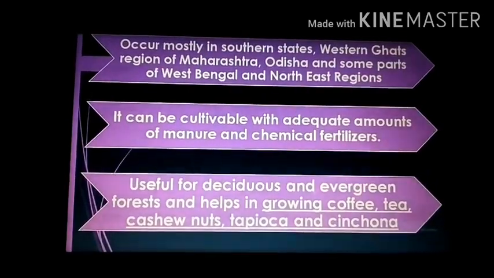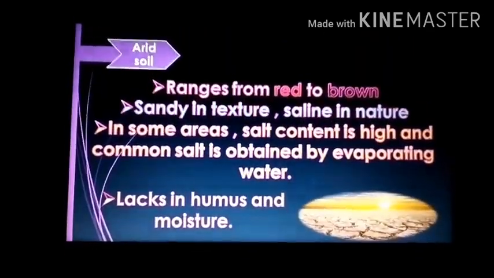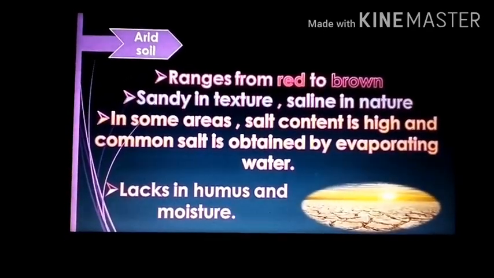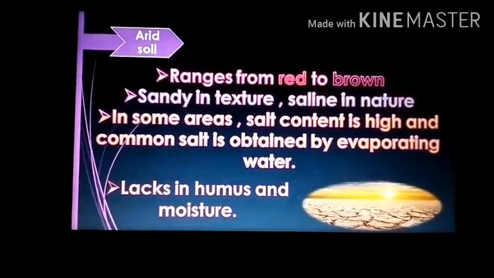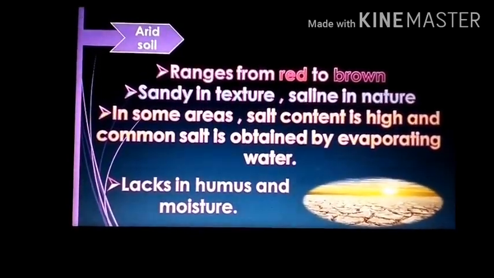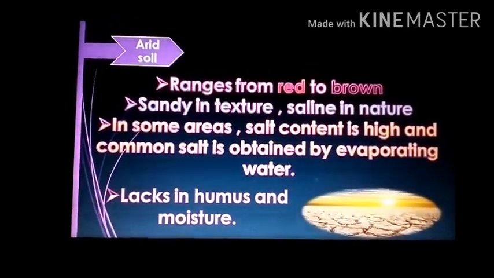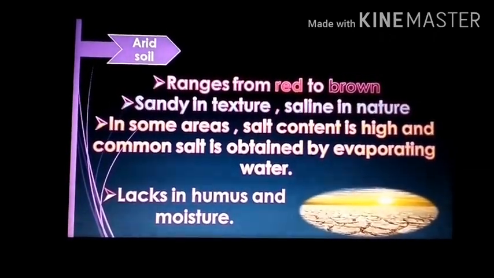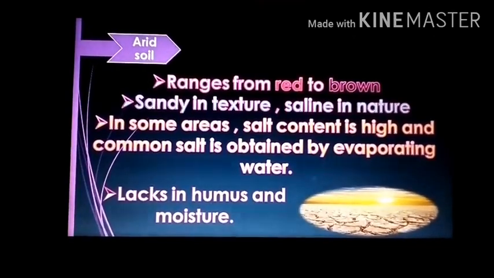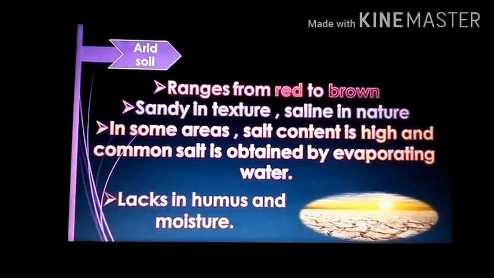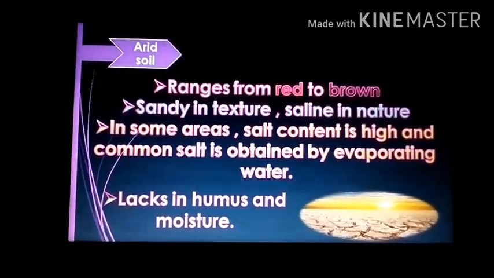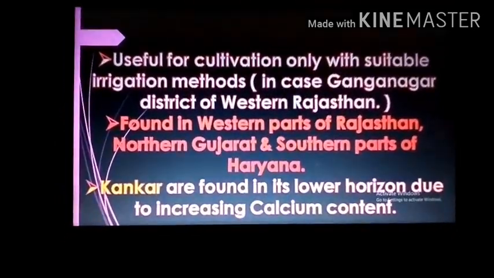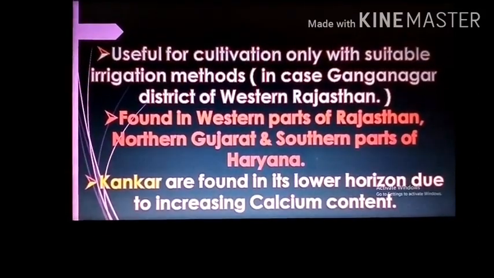Let's move on to our next soil, arid soil. Arid soils range from red to brown in color. They are generally sandy in texture and saline in nature. In some areas, the salt content is very high and common salt is obtained by evaporating the water. Due to dry climate and high temperature, evaporation is faster and the soil lacks humus and moisture. After proper irrigation, these soils become cultivable, as has been the case in western Rajasthan.